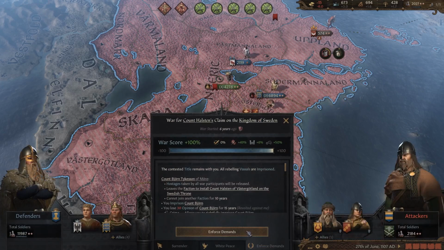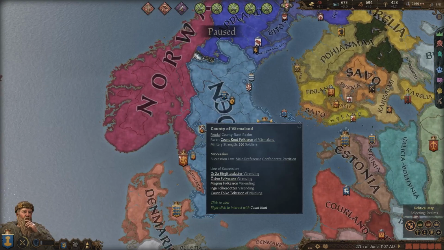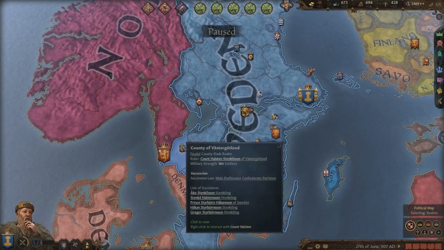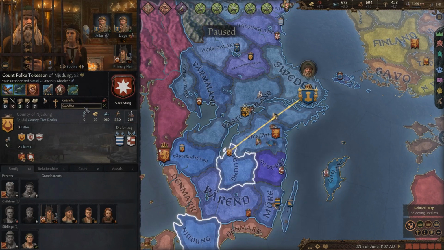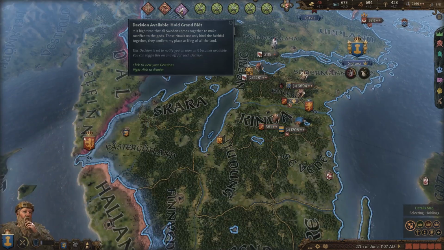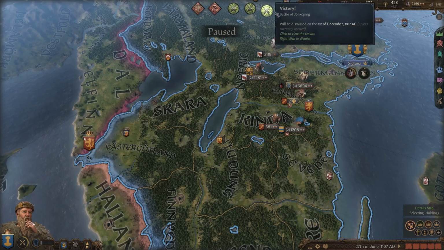We hit 100% war score, and that was a close one. We had to call in so many allies just to be able to defend against that. But I think we should have a lot of our vassals who are Catholic now imprisoned. So what we can do is ransom them and convert them, or what we can do is revoke their titles and give them to new vassals who are actually of my religion.